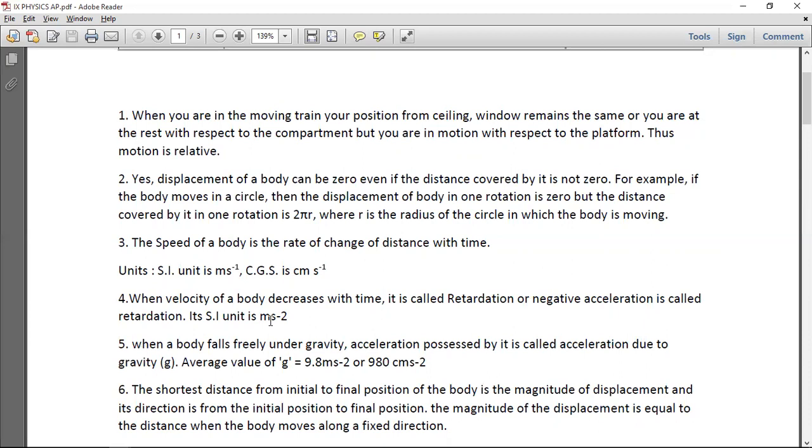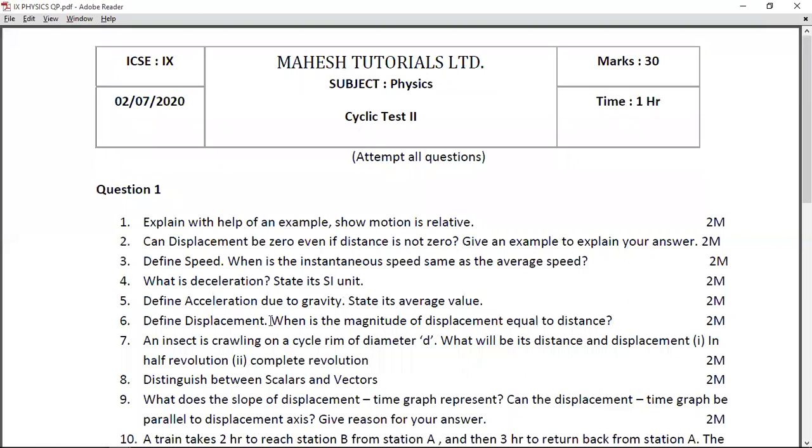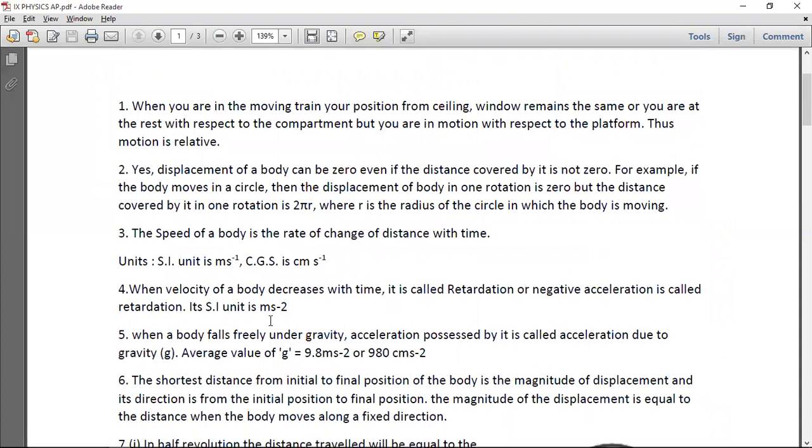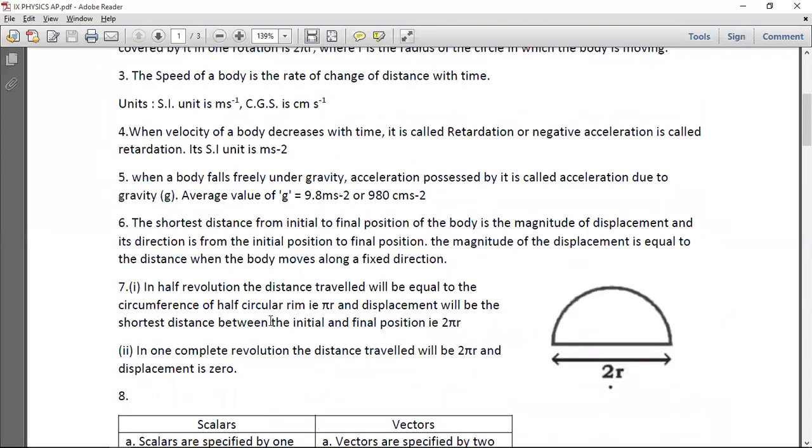Going to the 6th question, which is: define displacement. When is the magnitude of displacement equal to distance? The answer goes as follows. The shortest distance from the initial to the final position of a body is the magnitude of displacement, and its direction from the initial to the final position is the direction of displacement.